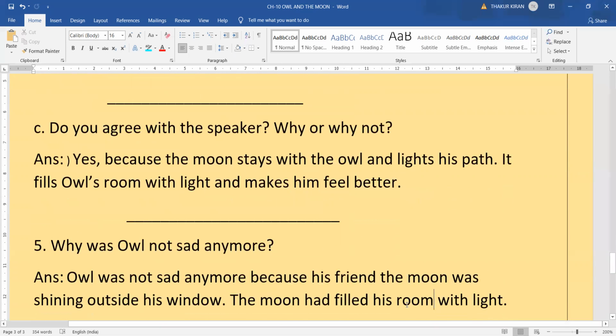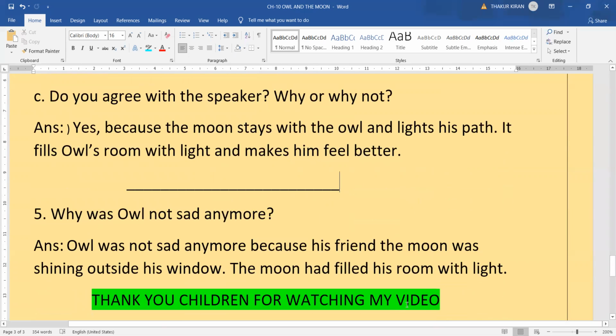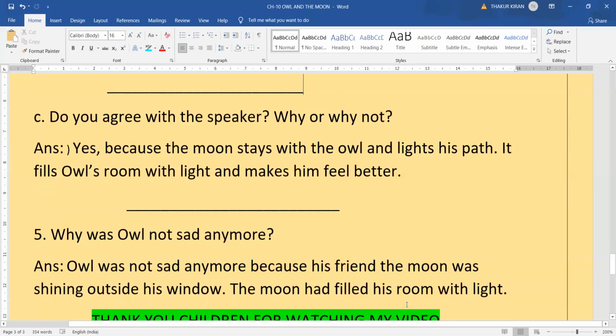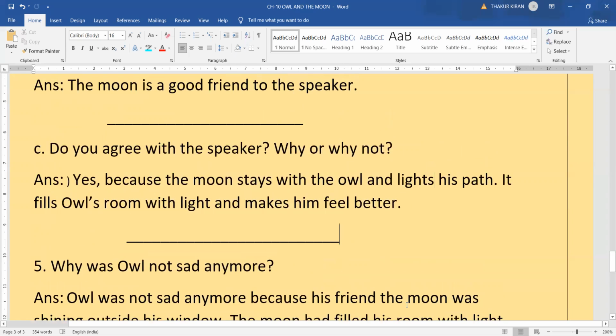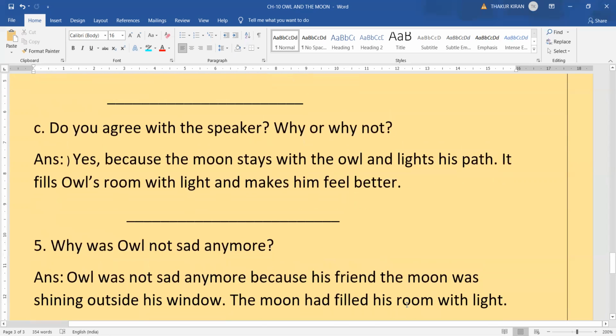Now next. Why was Owl not sad anymore? What was the reason Owl was not sad anymore, children? Owl was not sad anymore because his friend the moon was shining outside his window. The moon had filled his room with light. That means his friend was continuously there with him, isn't it? That is why his room was filled with the light, right? So that is why Owl was no more sad.